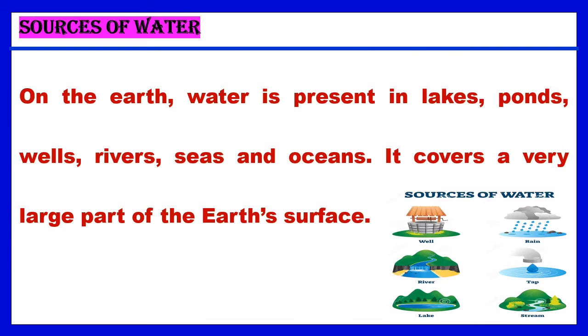Sources of water. On the earth, water is present in lakes, ponds, wells, rivers, seas and ocean. So these cover a very large part of the earth's surface. About 3/4 of the earth's surface is covered with water. Children, 97% of water on the earth is salt water and only 3% is fresh water, that is drinking water.